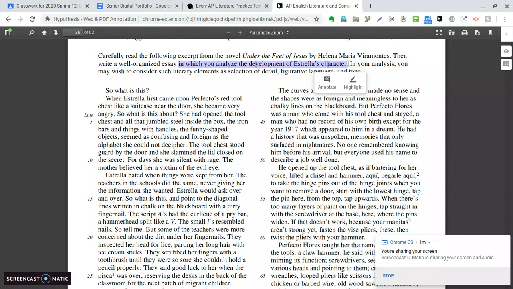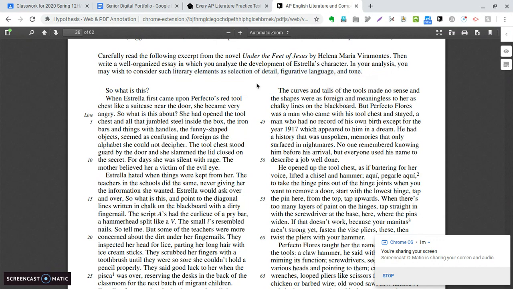So that is one of the things we're looking for: what do we see going on with Estrella's character? And in your analysis, you may wish to consider literary elements such as selection of detail, figurative language, and tone. P.S. This is where all of those AP Lit terms suddenly are going to come in useful. If you have them ready to recall from your mind, you'll be able to apply them.